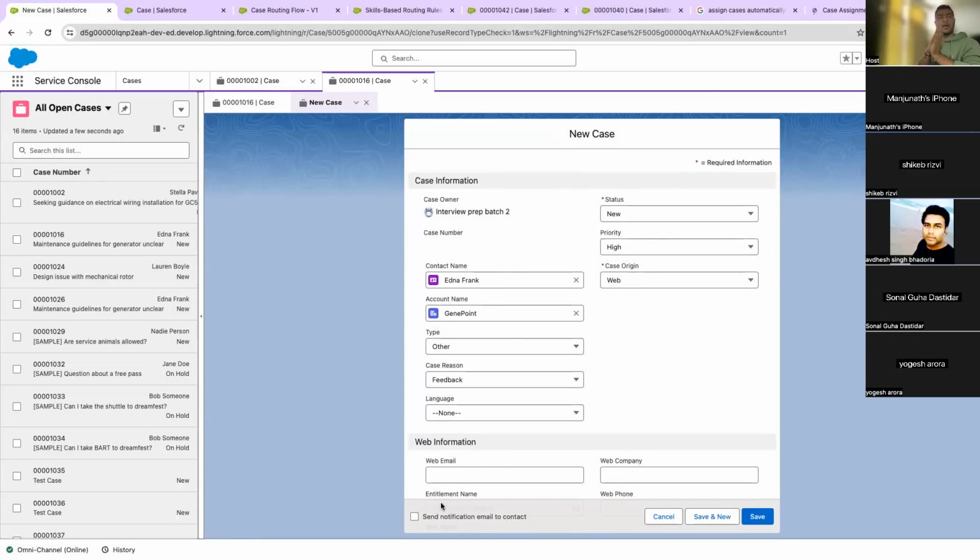It is really tricky. Even I have done this in the past, and I forgot where that setting is. I know that there is some checkbox which I need to check, but I would not be able to tell in the interview where to go, where to find it. If you have done it, you will be able to do that. So you now know that you can go to the page layout, and under the layout properties there is a checkbox. If you check default, then it will be automatically checked. If you check show on the detail page, then it will show on the detail page. All right. Let me stop the recording first.